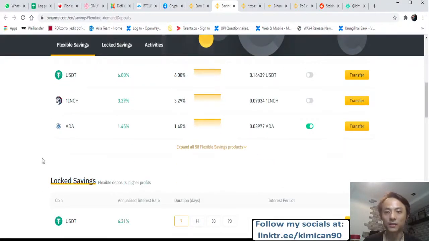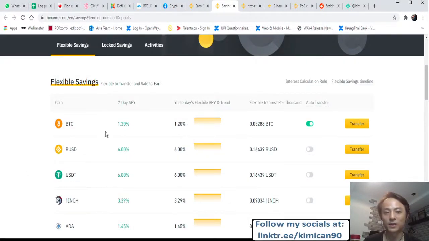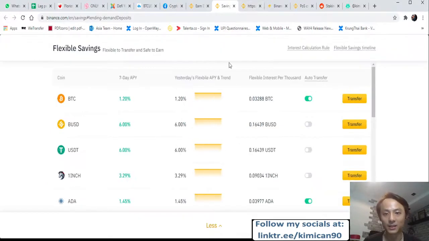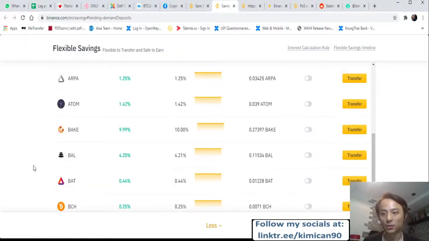For flexible savings, if you want to redeem it, there is no penalty, and it is instant. Let me show you here in the FAQ. Okay, give me a second.